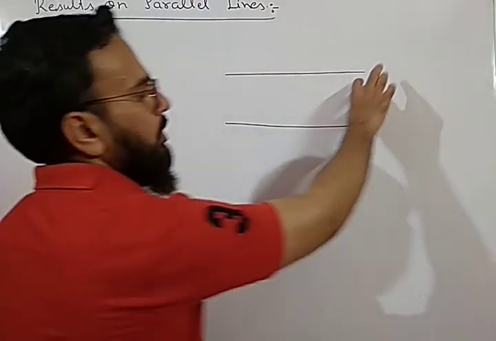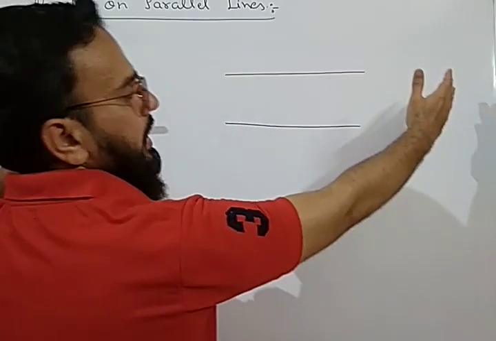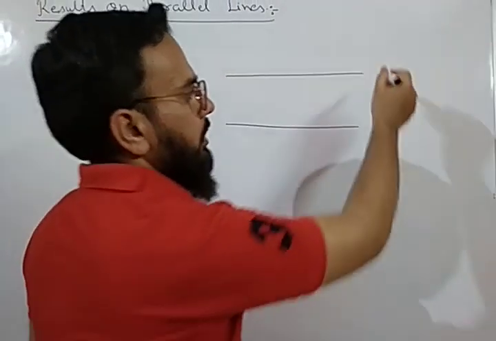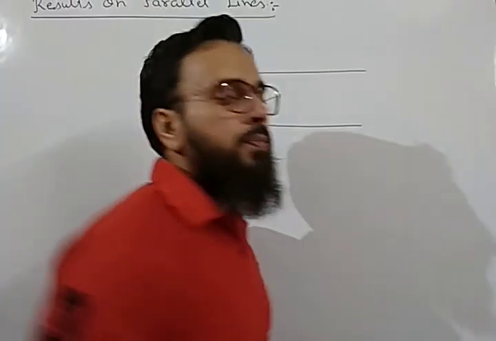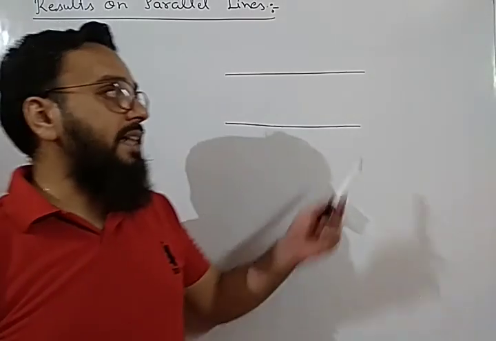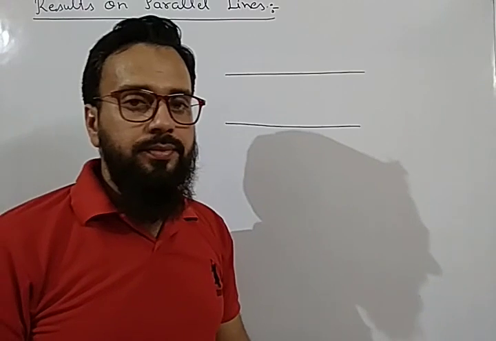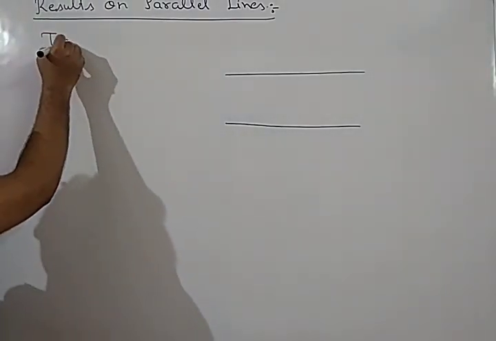If we extend both the lines on both sides, up to infinity, and these two lines never intersect each other, then these lines are called parallel lines. Okay, and one term is there which is known as transversal.